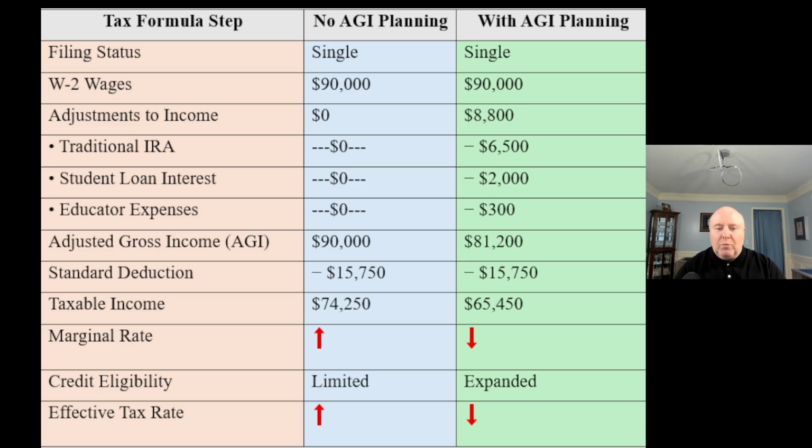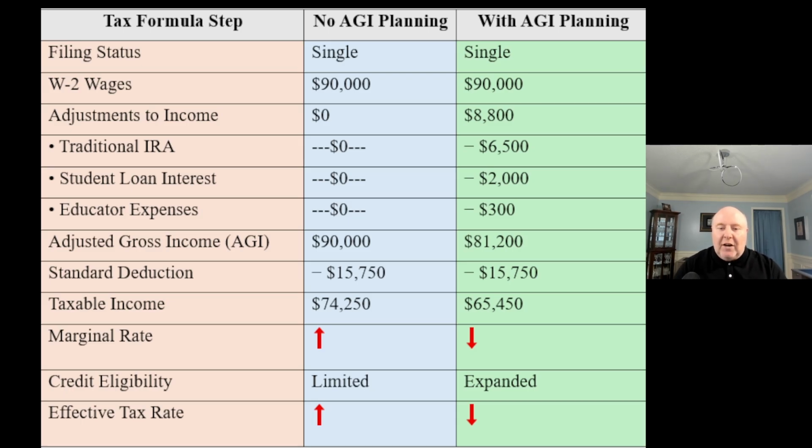So we have zeros, which includes no traditional IRA, student loan interest. We don't have any of that. Educator expenses, none of that. So we're zeros all the way through. All right, that gets us to an AGI of $90,000 because we didn't have any above the line deductions. So our wages minus zero is going to be $90,000. All right, if that's $90,000, we subtract out the standard deduction because we're assuming we're doing just a standard deduction in both of these scenarios.